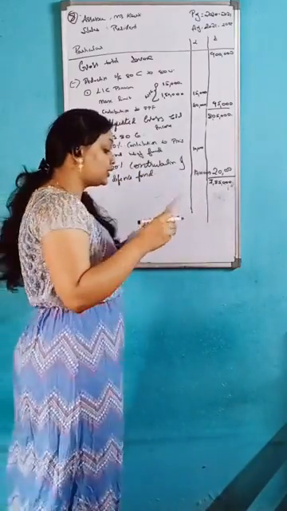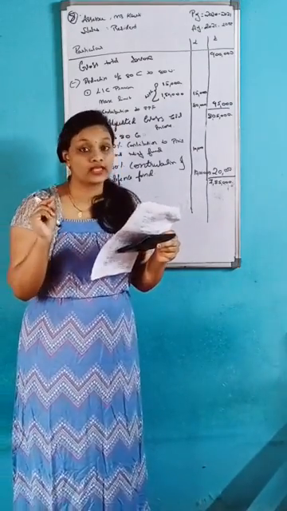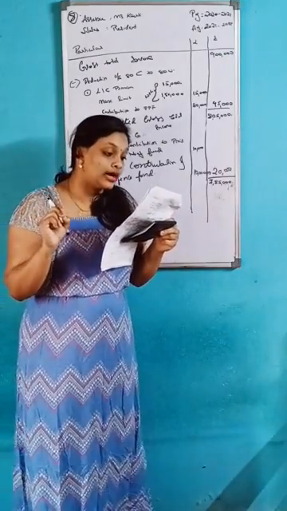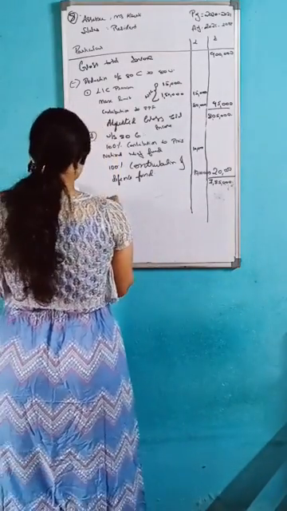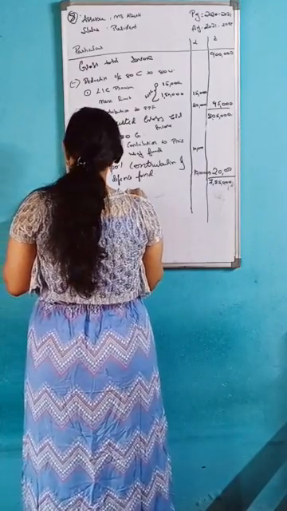After that, the actual donation to a charitable hospital they have given, so we should take 50% under section 80G. Here it is a 50% deduction.